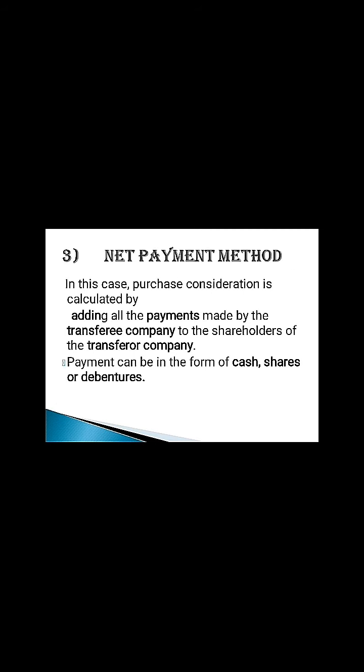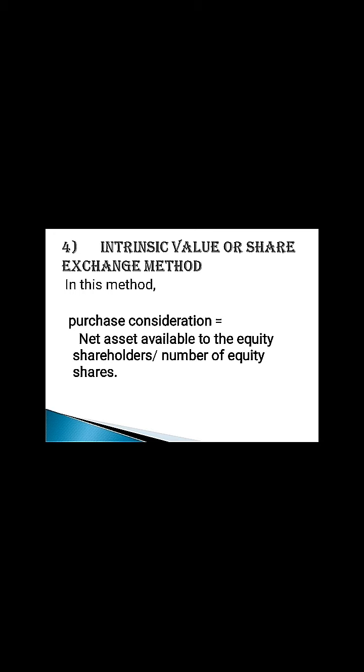Number 3. Net payment method. In this case, purchase consideration is calculated by adding all the payments made by the transferee company to the shareholders of the transferor company. Payment can be in the form of cash, shares, or debentures. Number 4. Intrinsic value or shares exchange method. In this method, net asset available to equity shareholders is divided by the number of equity shares. This is the formula for calculating PC.